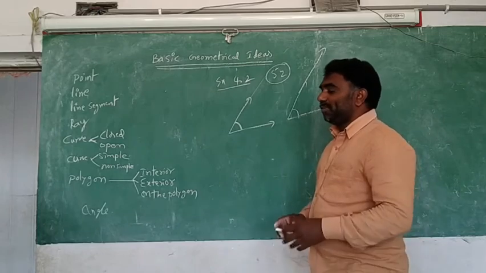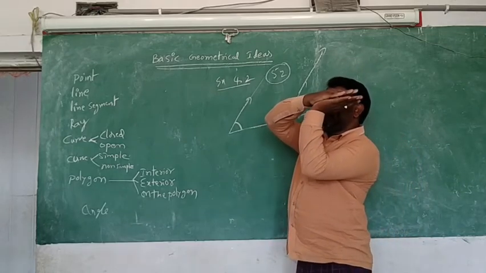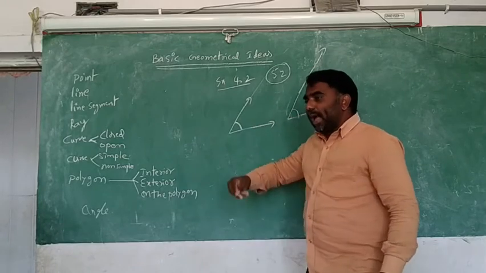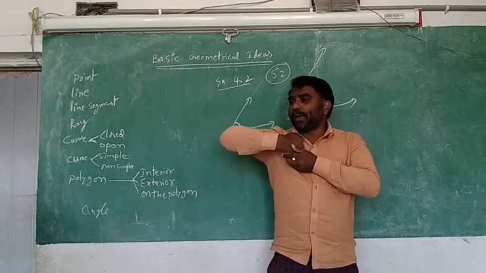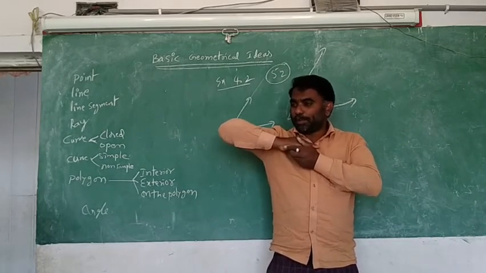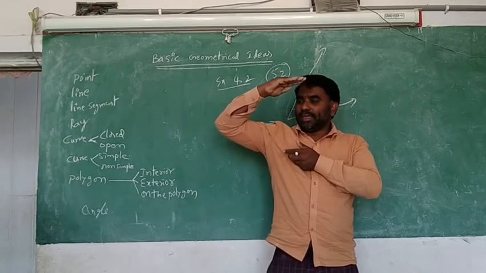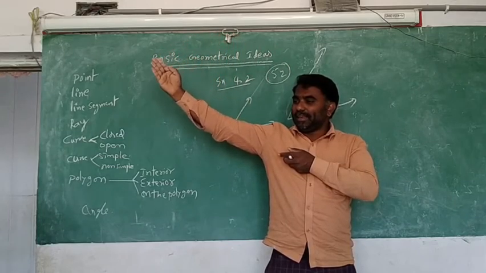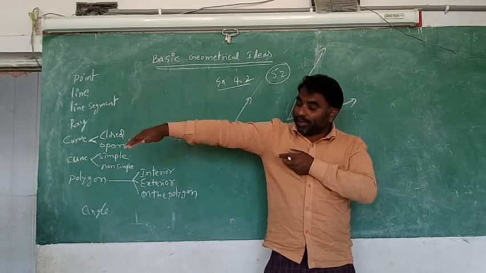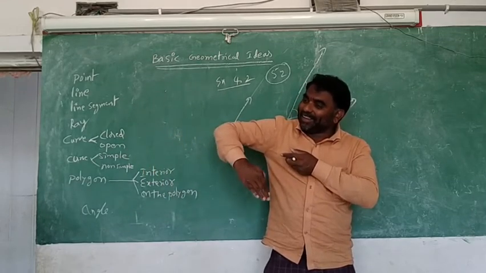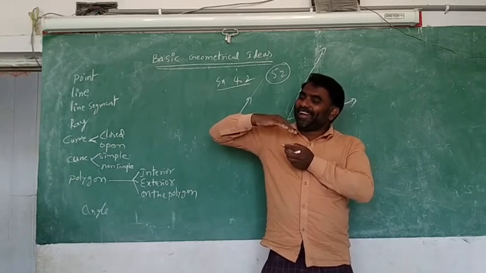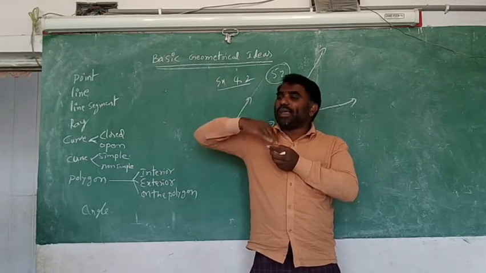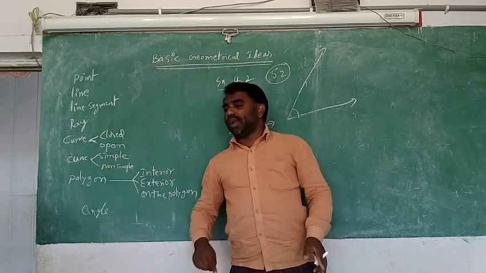So how do you measure that gap? The gap is about how much open it is or not. Okay, see this gap carefully. Now think this gap will move like this. So now there is no gap. Now the gap is increasing, increasing, increasing. Do not stop here, it keeps increasing. So you see, angle means the line rotates in different modes, and more gap will form here. That is called an angle.